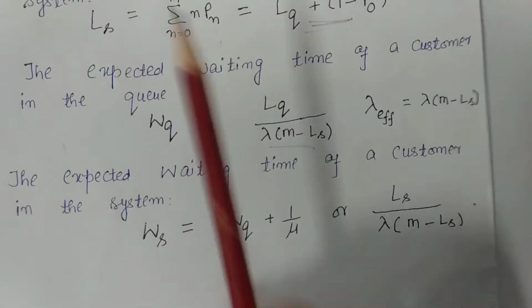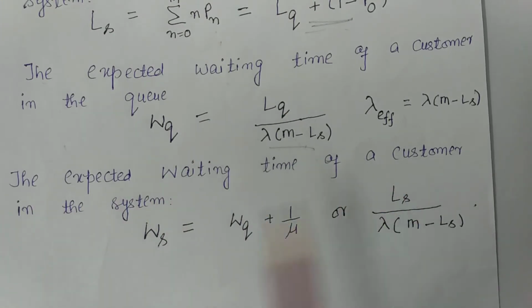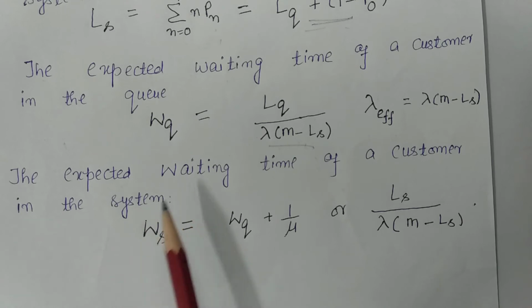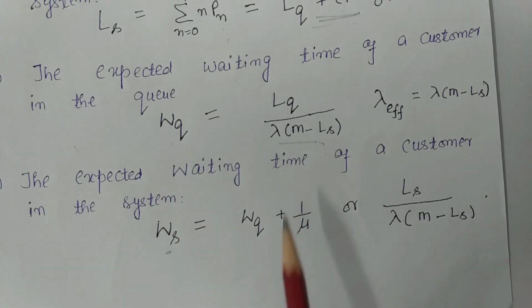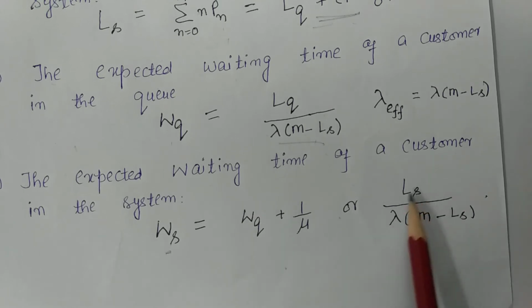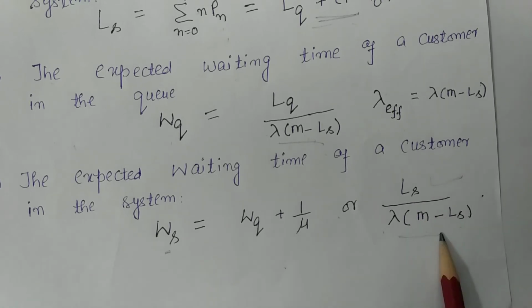Similarly, the expected waiting time of a customer in the system. So waiting time of customer in the system, Ws, which is equal to Wq plus 1 upon mu. Or Ls, number of customers in the system, upon lambda into m minus Ls, that is effective arrival rate.